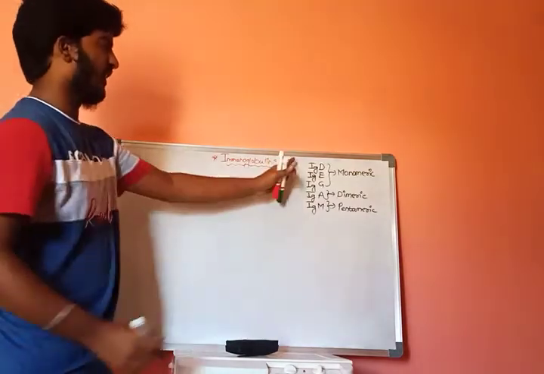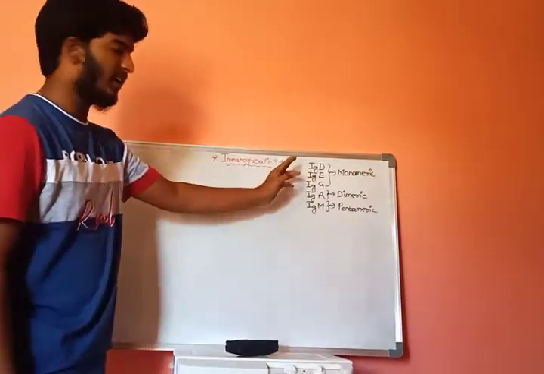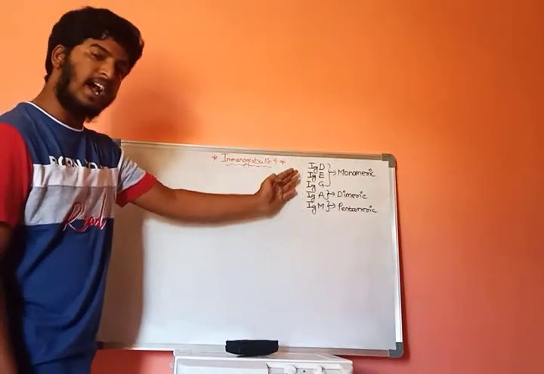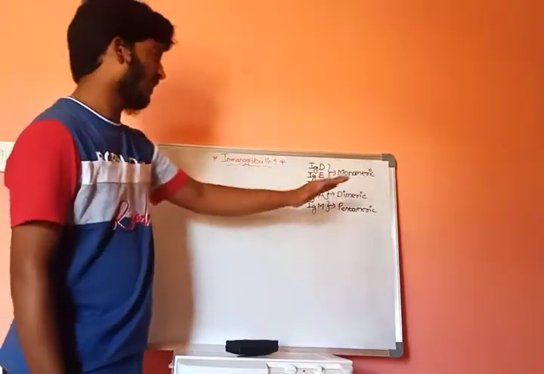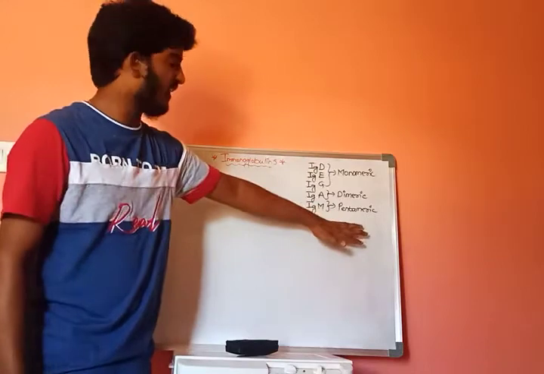As we know, there are 5 types: IgD, IgE, IgG, IgA, IgM. IgD, IgE, IgG are monomeric, IgA is dimeric, and IgM is pentameric in nature.